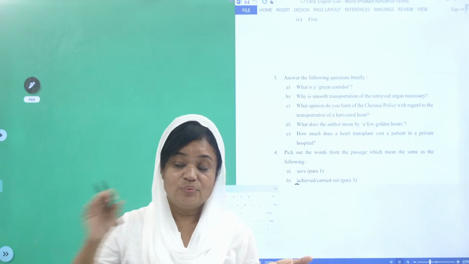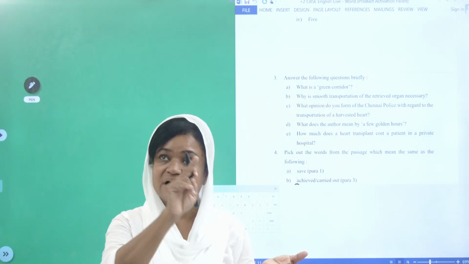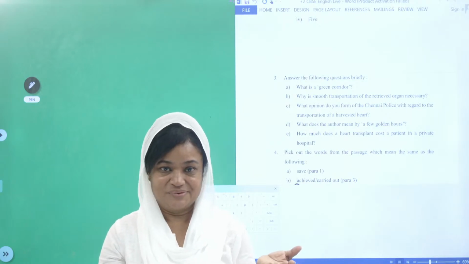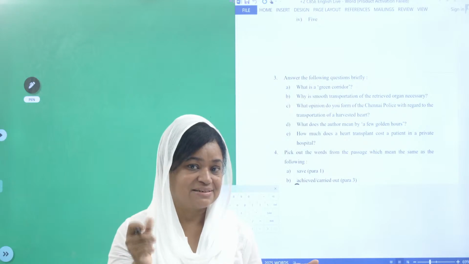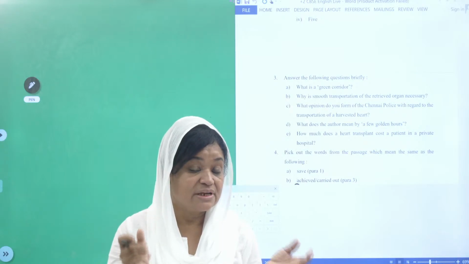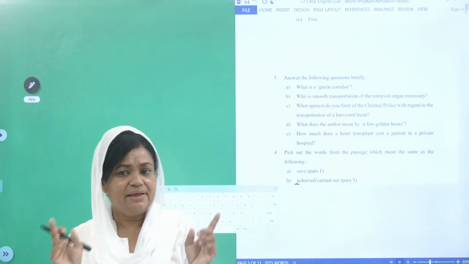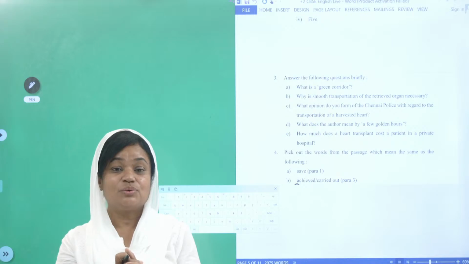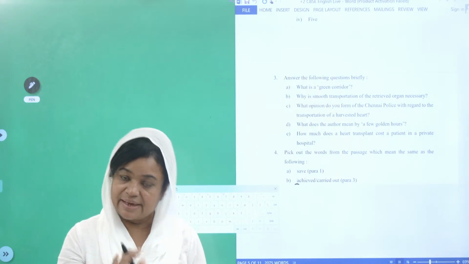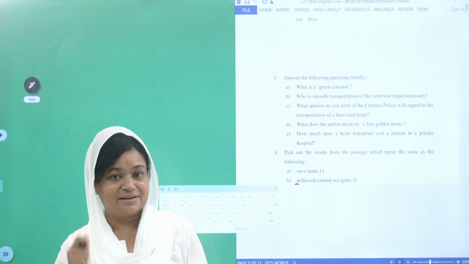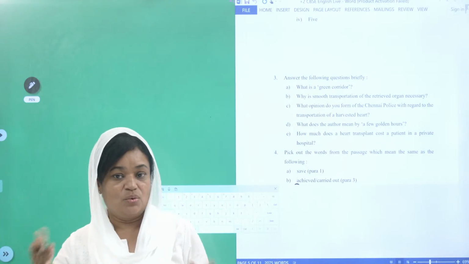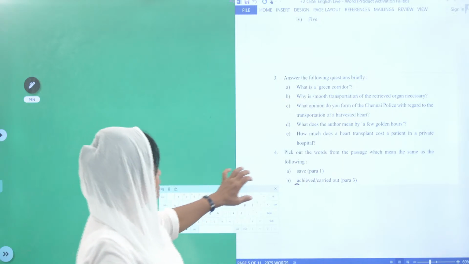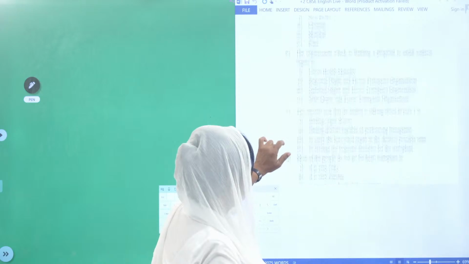Your eyes will be moving like this, like this, like this, as if you are climbing down the stairs. Okay, and it should be a bit fast, a bit quick. Why? Because many of the children get stuck there. This will eat up your time. So what you have to do is just skim, so that you will understand what is the overall message given in the passage. For that, we are doing that. Now, you are skimming the passage. Let us go back.